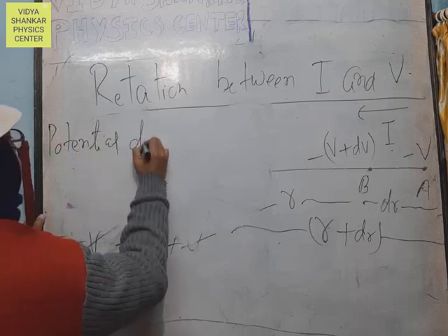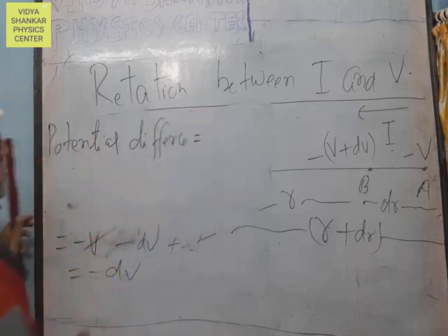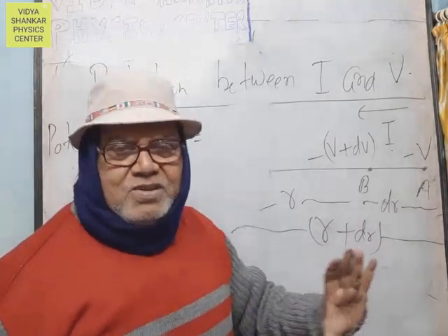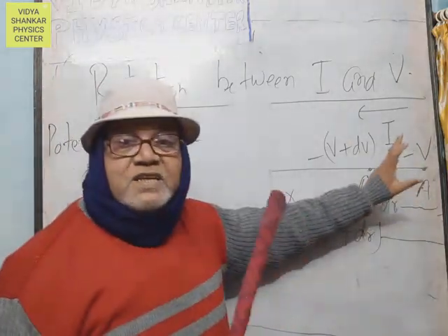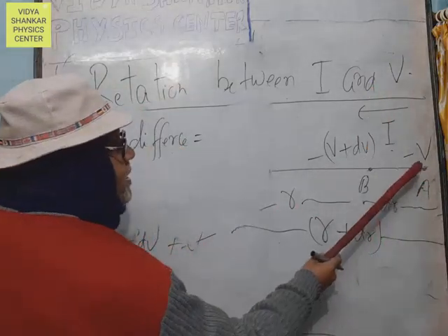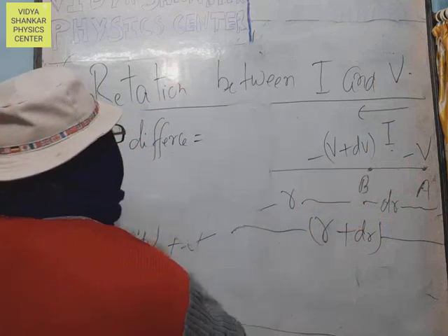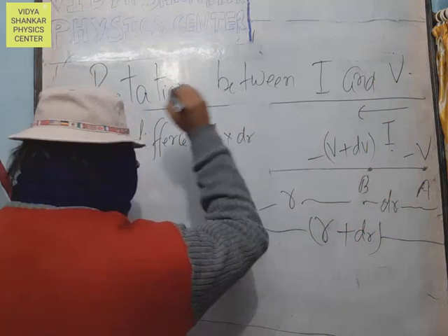Potential difference equals work done in bringing unit mass from one point to another point. It is not written on the board, only spoken here. And the work done is I into dr.